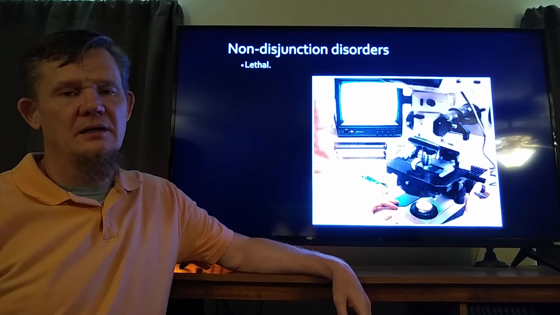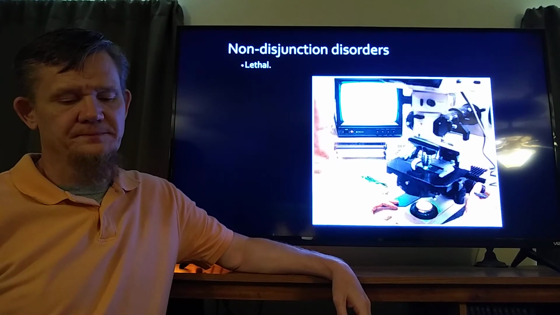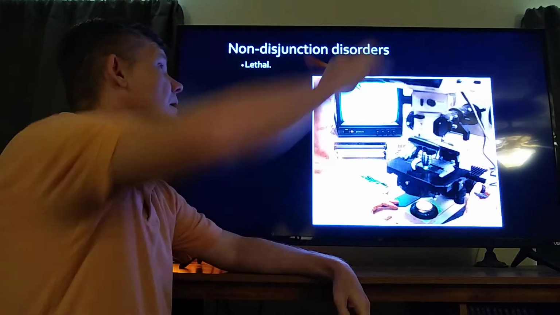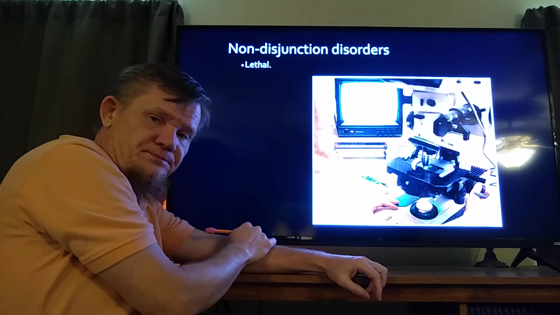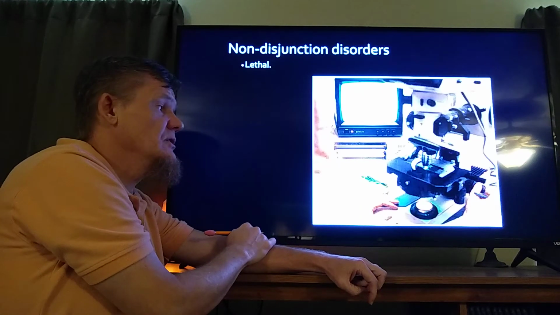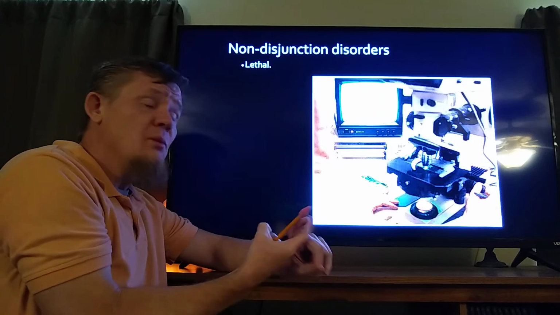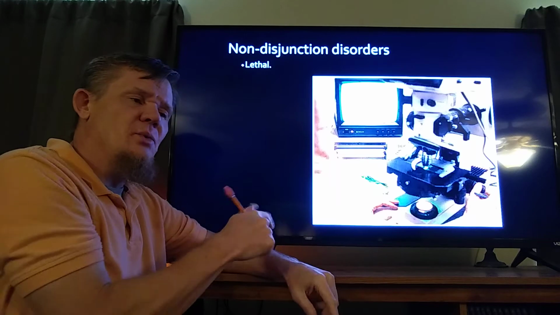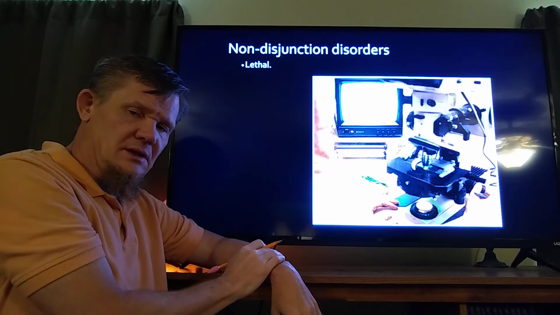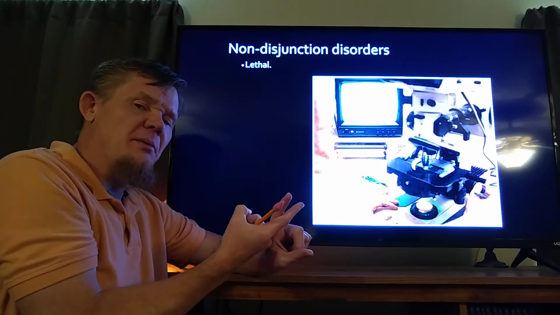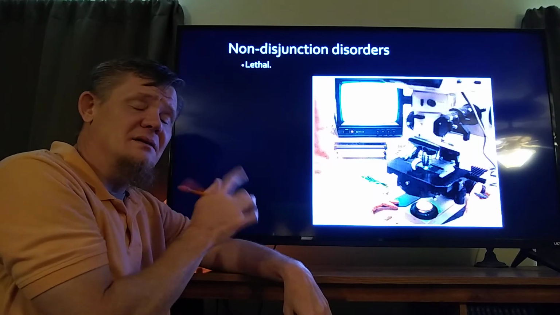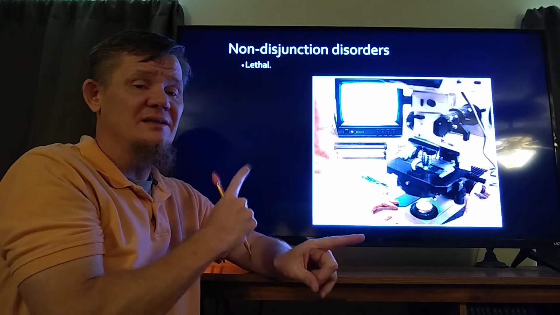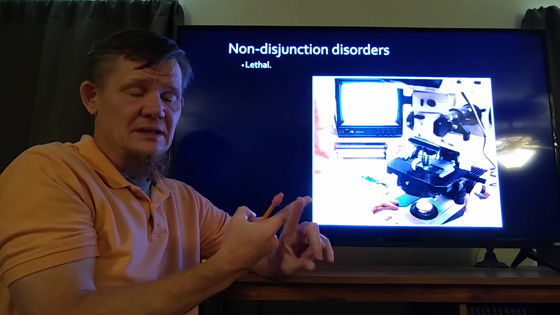Let's talk about a condition called non-disjunction disorders. Before we dive into this, let's break down the word. First of all, what is a junction? A junction is where two things come together. What we're talking about is chromosomes. So what is a disjunction? A disjunction is where two things that are together come apart. So what is a non-disjunction? A non-disjunction is where two things that are supposed to come apart don't and stay stuck together.